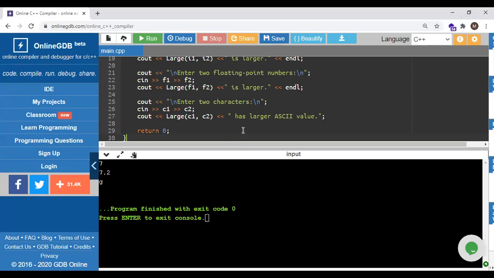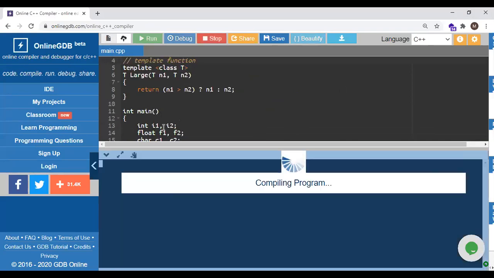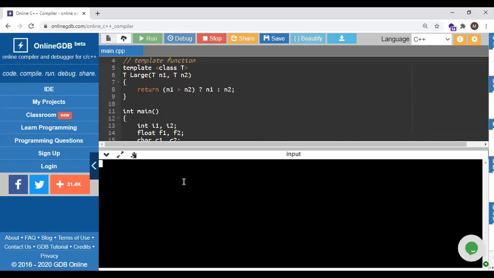So I'm taking this new program. The input expected is two values, 10 and 2. It should generate the output whenever it is done. Why I'm showing this is that every time we are done with the call for the function, it will return the value and the output will be displayed. And after that, once again, whenever we are done with the call, it should take new values.